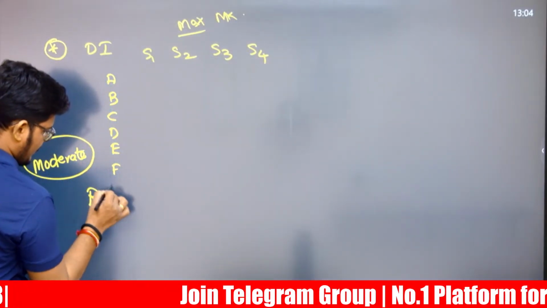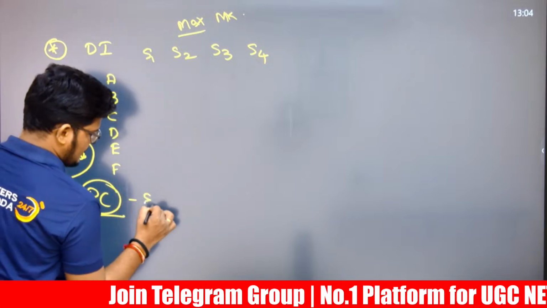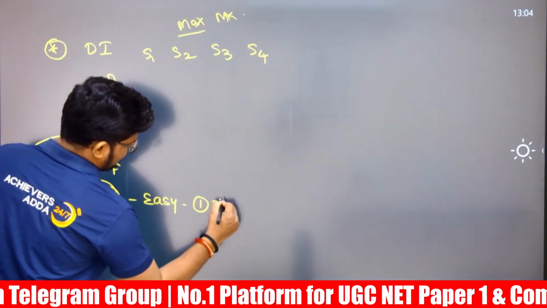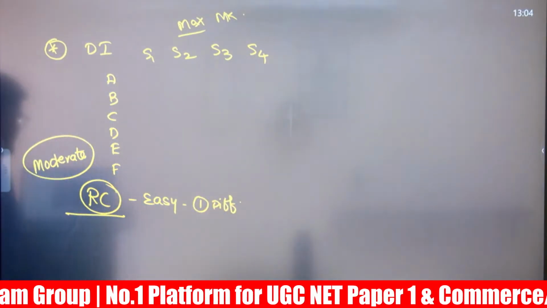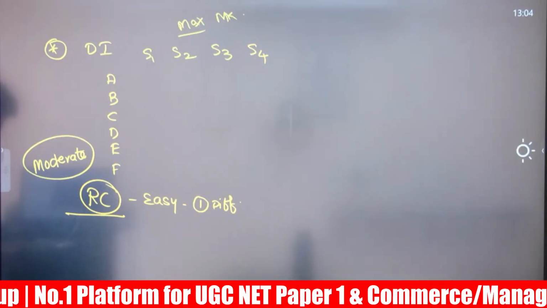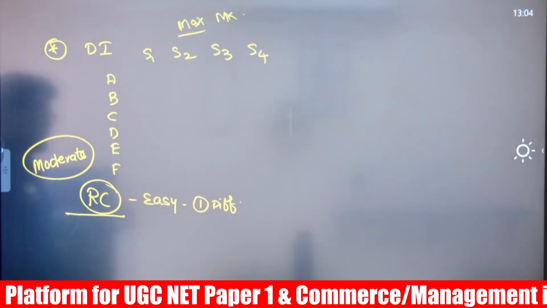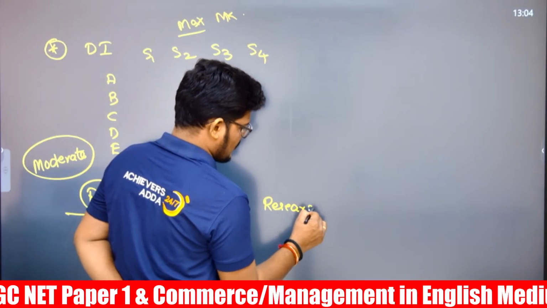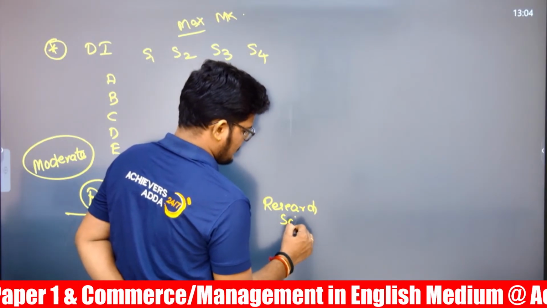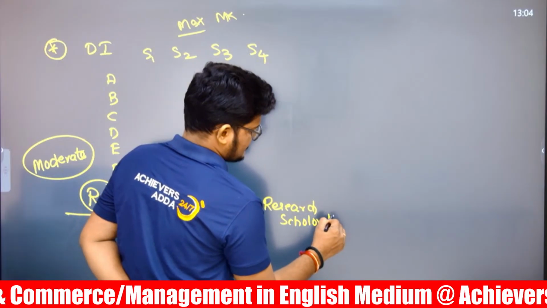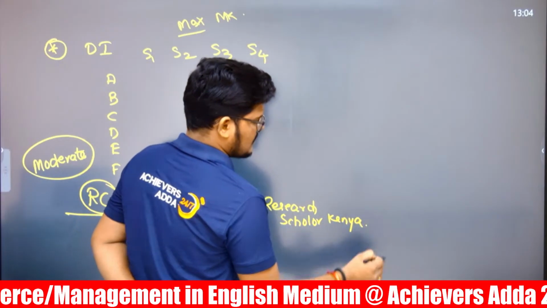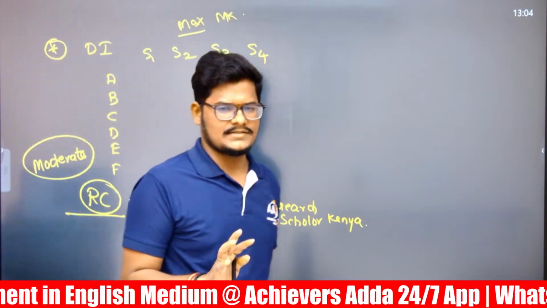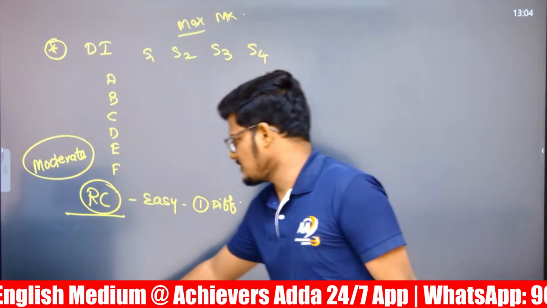Next, reading comprehension, which is a dead easy one. Only one question was statement based, and that is difficult. The remaining 4, as per them, are easy. A research scholar in Kenya is doing research related to girls' education, and the questions were asked on that only. The reading comprehension is very much easy.